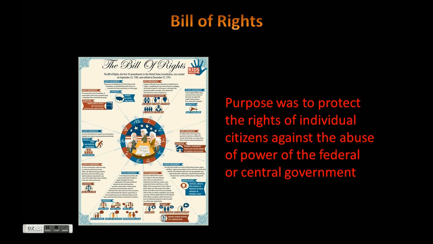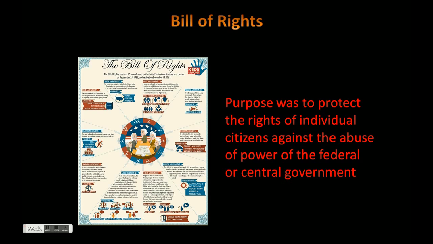We did look at the Second and Third Amendments. We're going to skip to the Fourth Amendment, where this is really about privacy. The government can't just come in and search whenever they want. This amendment really protects those citizens, saying that if the government wants to come in, they've got to have a warrant and they've got to have probable cause to get that warrant.